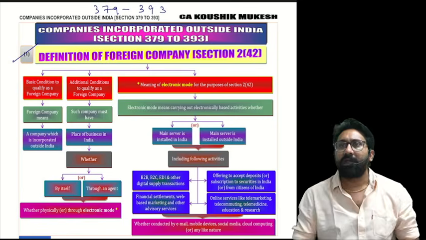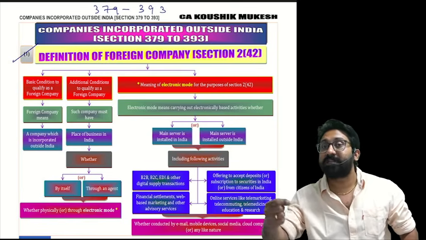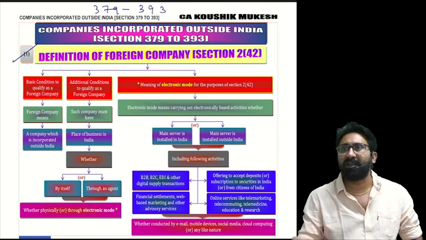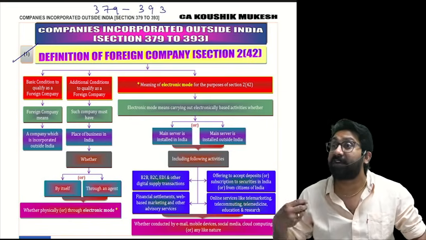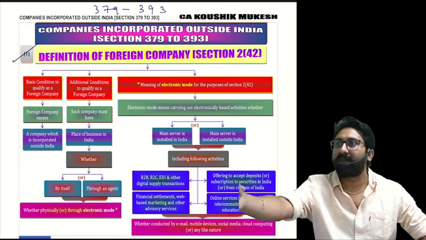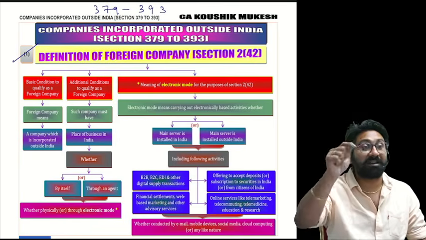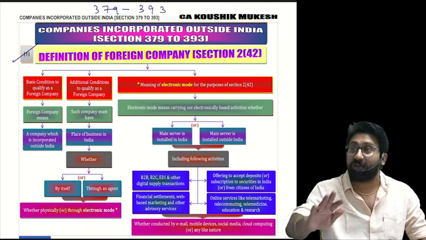Examples I will give you. Have you heard about a company called Naaptol? Naaptol sells its goods through TV advertisements. There are so many companies like that in India which advertise themselves on TV. They will give a telephone number. Call that number, they will send the goods to you. That means they are getting their business done within India directly, electronically, physically.